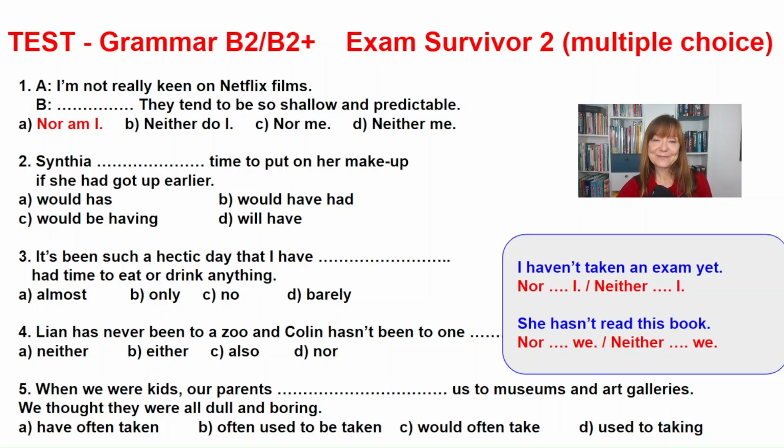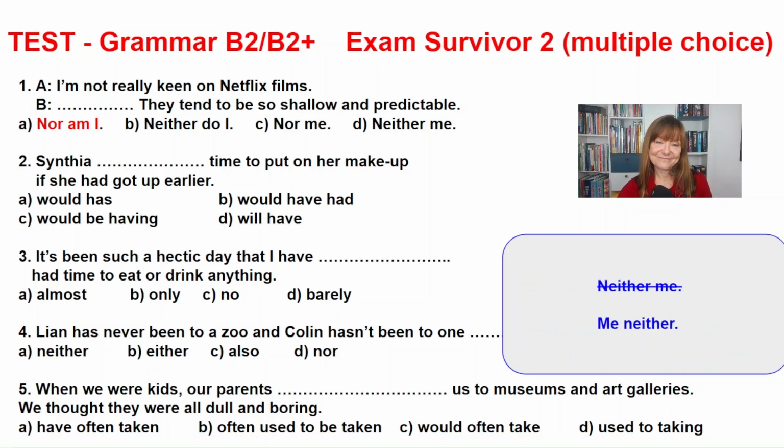Okay, let's have a look at two more sentences. I haven't taken an exam yet. And the response, nor have I, neither have I. And by analogy, she hasn't read this book, nor have we, neither have we. And one more thing. The answer is not correct because the order of the words is wrong. It should be me neither.